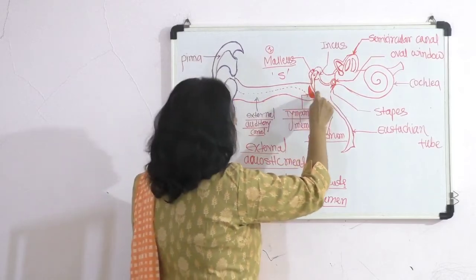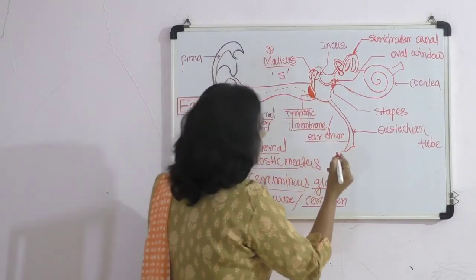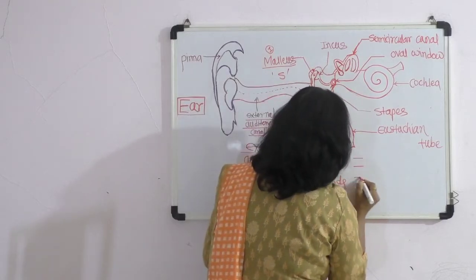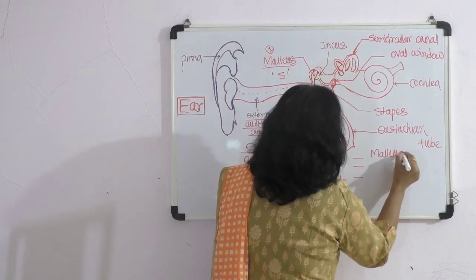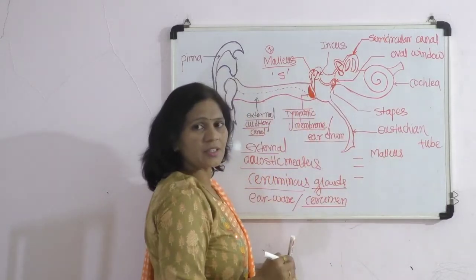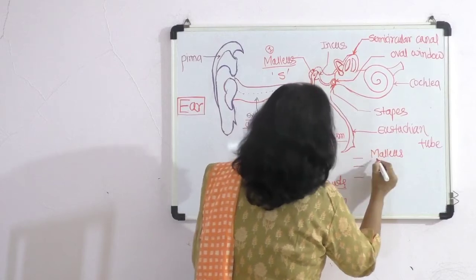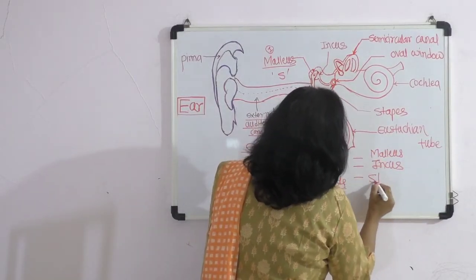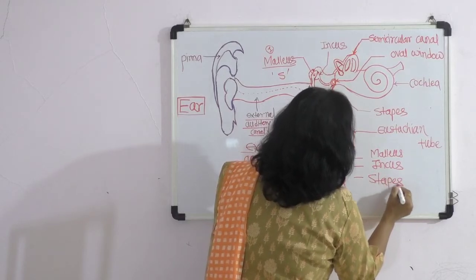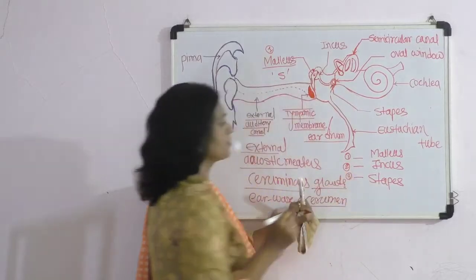In the middle ear there are 3 ear ossicles, which are present in sequence. The outermost ear ossicle is called the malleus, then the middle one is called the incus, and the innermost ear ossicle is called the stapes.